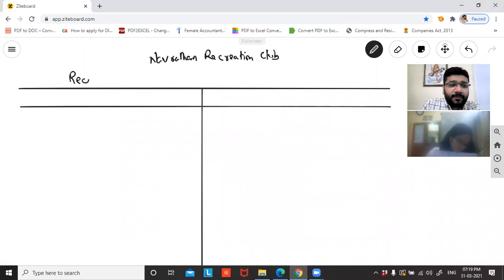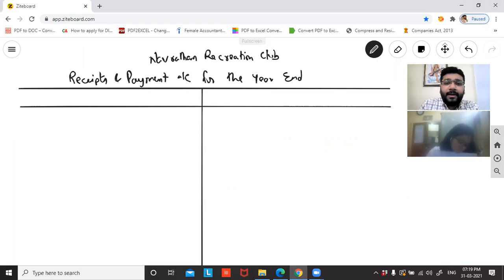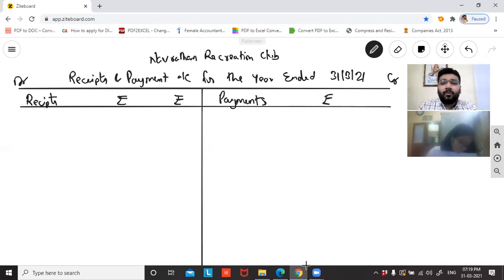So, receipts and payment account for the year ended 31/3/21. Debit, credit. Receipt, rupees inner column, rupees outer column. Payment, rupees inner column, rupees outer column.